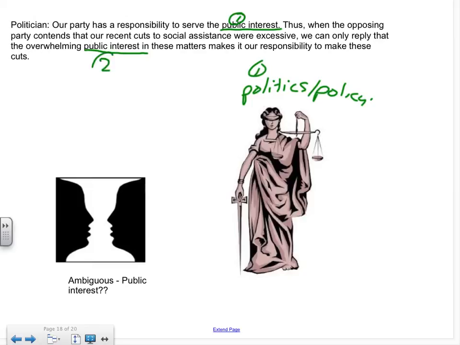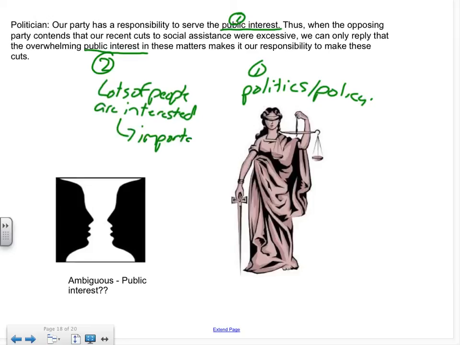In the second one, we can only reply that the overwhelming public interest in these matters makes it our responsibility to make these cuts. In other words, they're saying that lots of people are interested in this matter, so therefore it must be important. So in other words, there's a slight nuance change in the meaning of public interest as we progress through the passage.